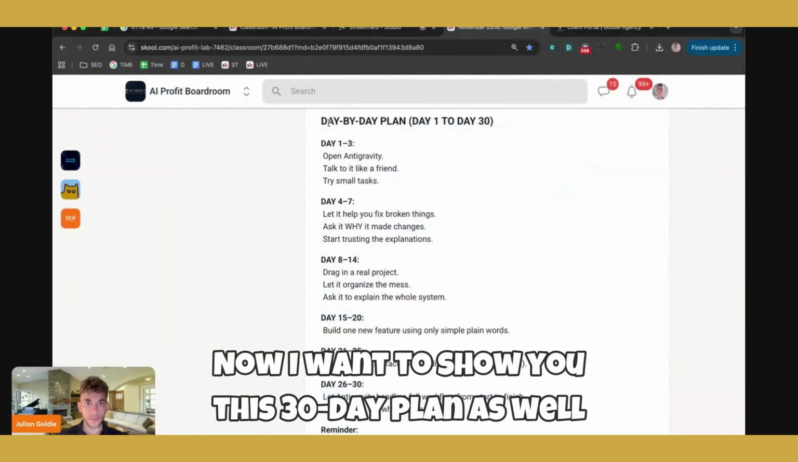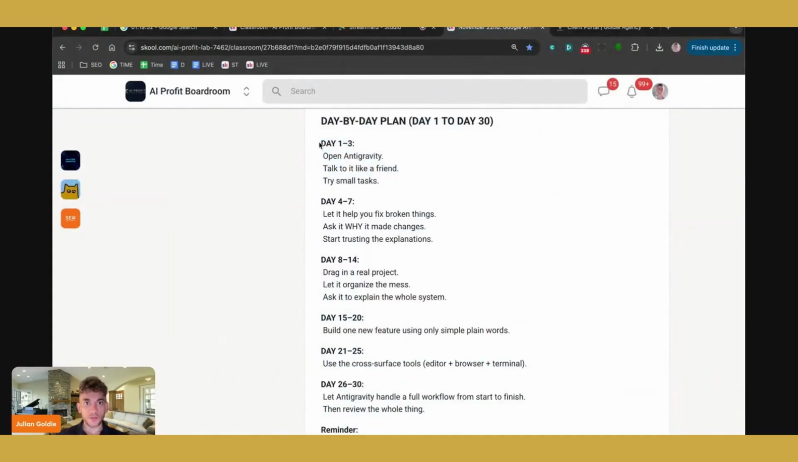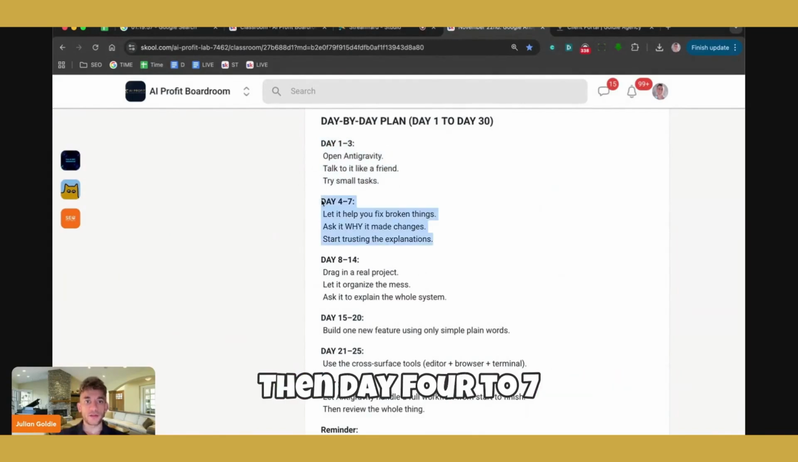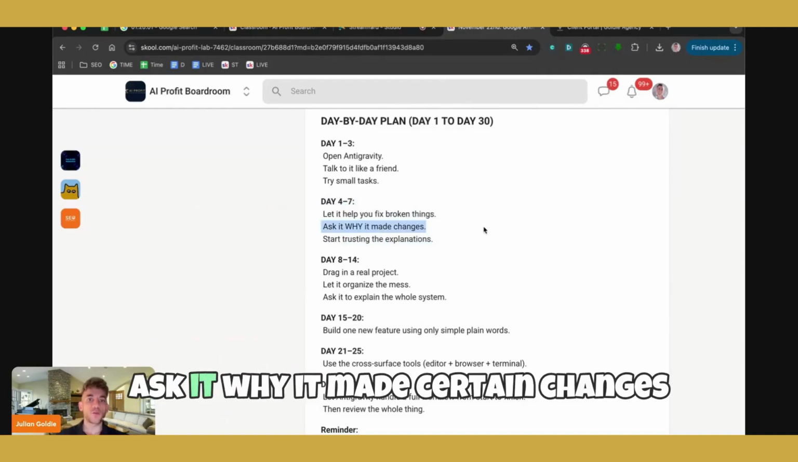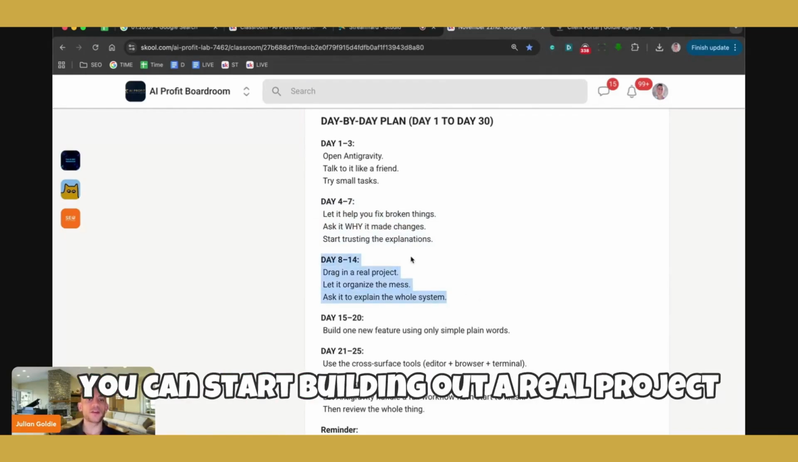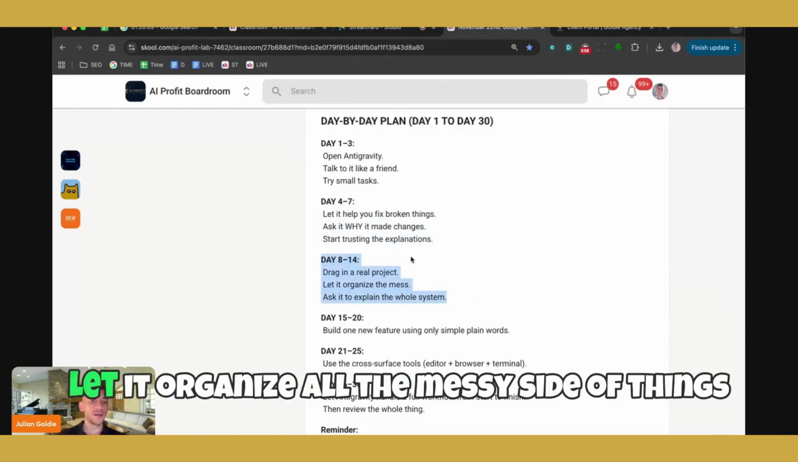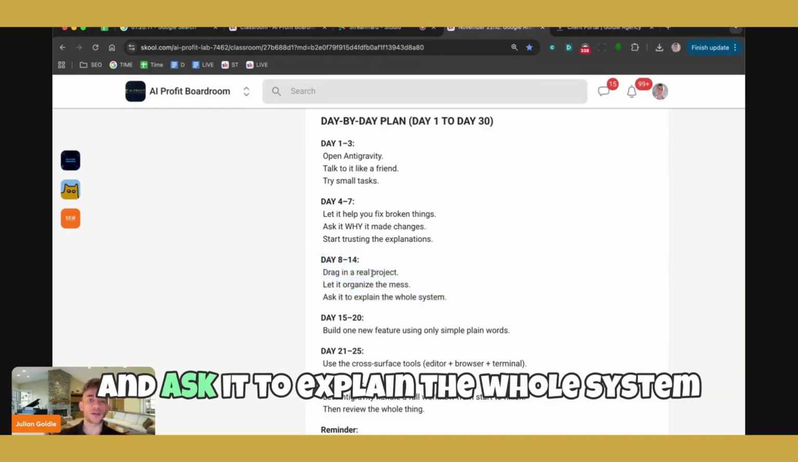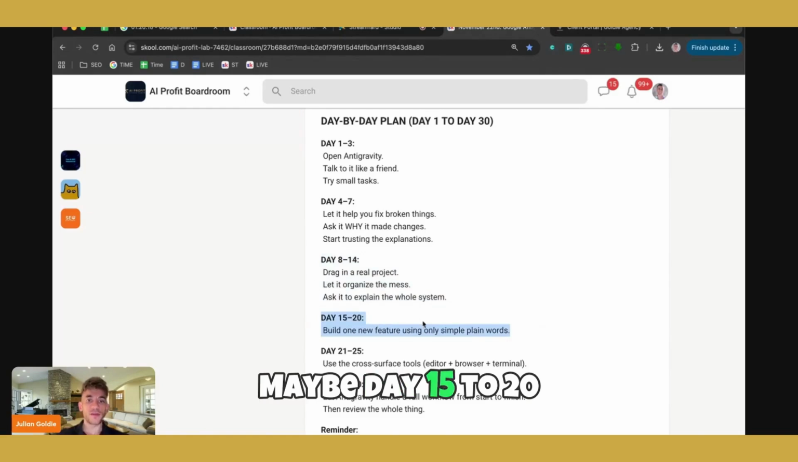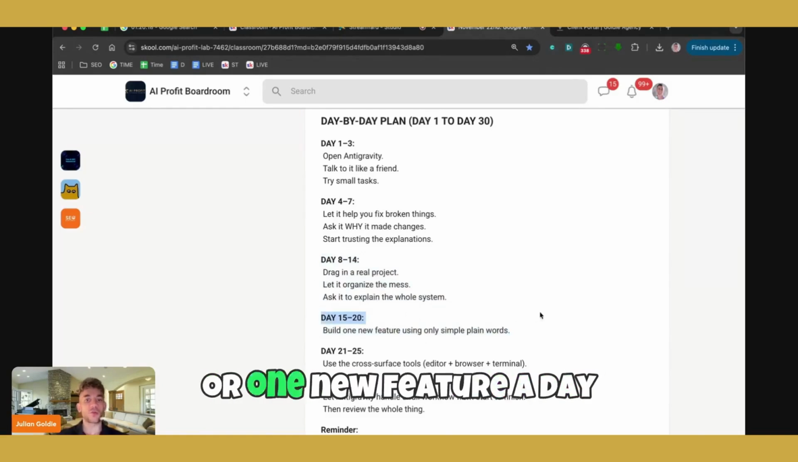30-day plan as well, right? So I would test out for like 1 to 3 days, just give it some small tasks. Then day 4 to 7, let it help you fix things, ask it why it made certain changes, start looking at the explanations. And then day 8 to 14, you can start building out a real project, let it organize all the messy side of things and ask it to explain the whole system to you too. Then you can build new features. Maybe day 15 to 20, you build 1 new feature a day.